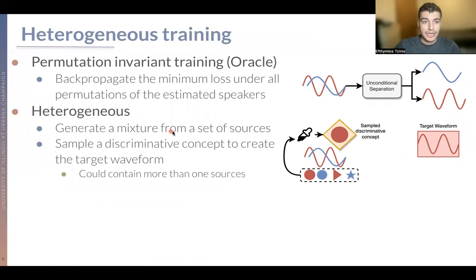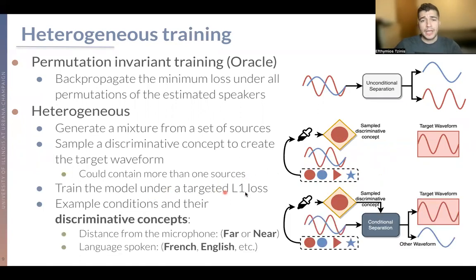Heterogeneous target source separation now, in order to train models with this method, we need first to generate a mixture of a set of sources, as we have here, and then we can sample a discriminative concept to create a target waveform, as we show here on the right, which is the red one. But that target waveform could contain more than one source, and as you see here, the discriminative concepts could refer to the same kind of conditioning characteristic function, which is, let's say, the shape, or different things that belong to only one of the sources.